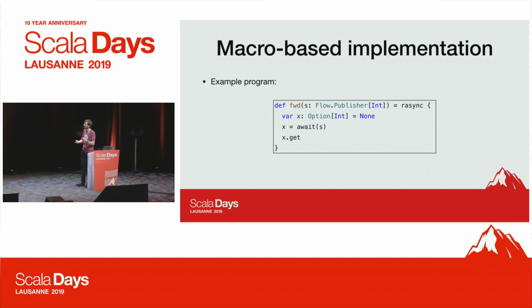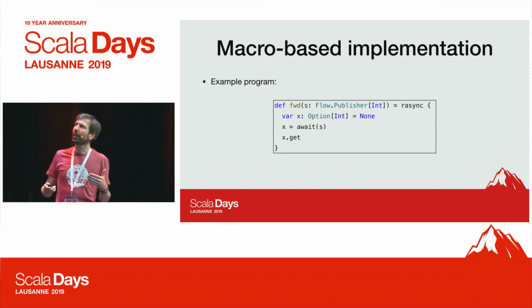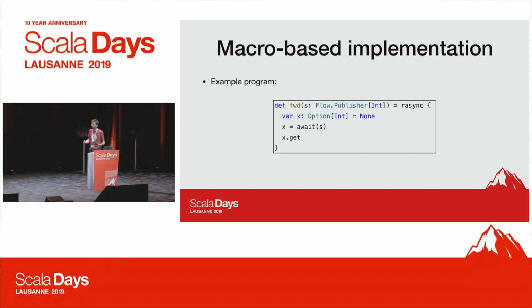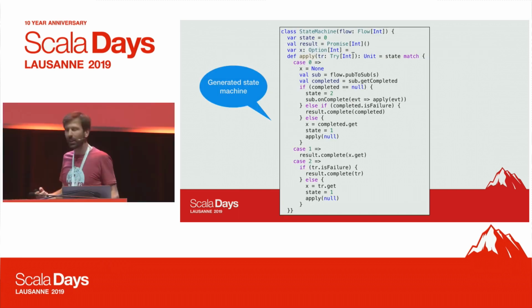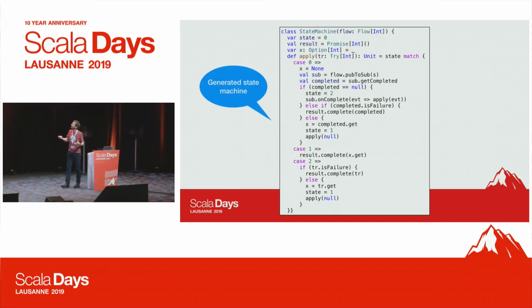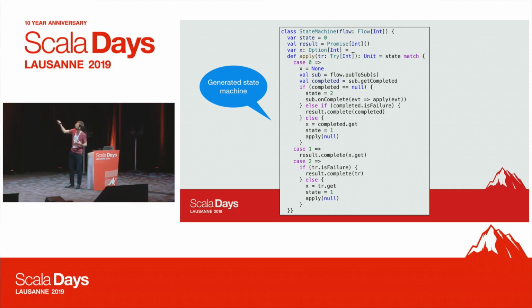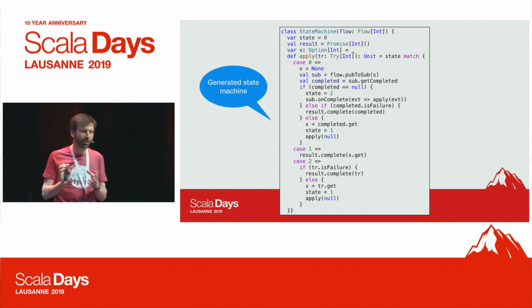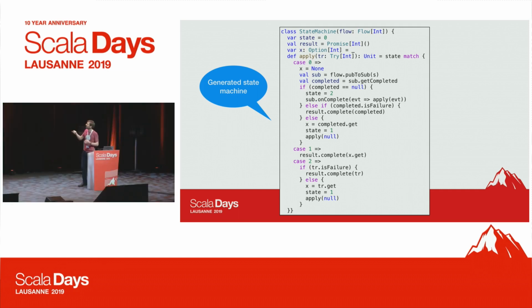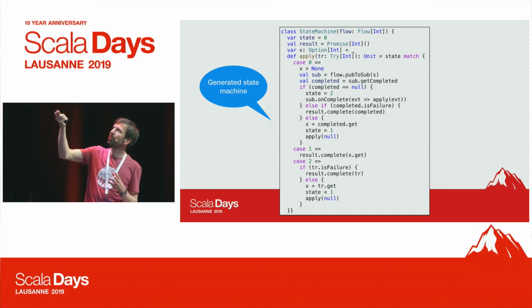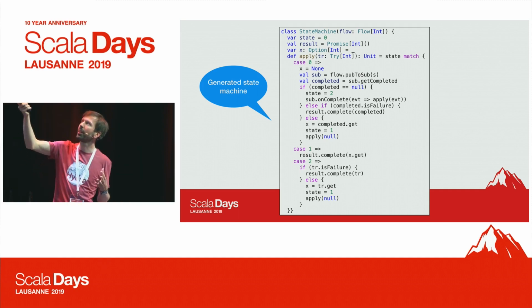Well, we need to be able to suspend inside this async block. The way the Scala async macro works, and this is very similar to how the C# compiler works, is it creates a state machine, a simple class, and that's essentially our closure. It's one class, and it has a state variable. So we number our states because we need to transition between states. And there's a result promise here. That's actually more like an implementation detail, but okay.